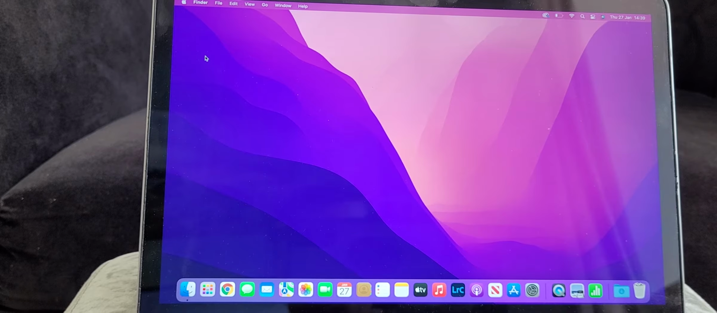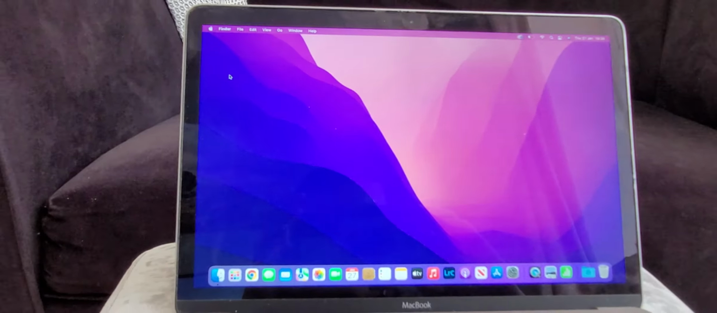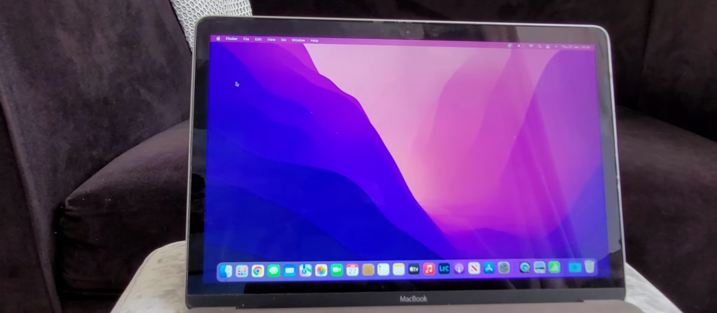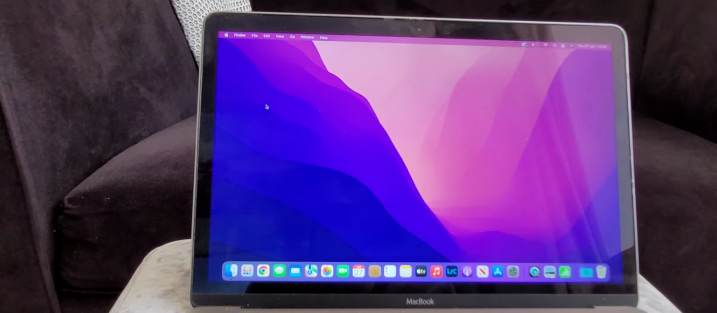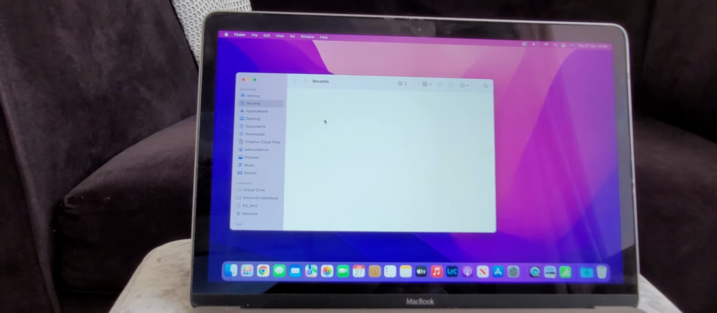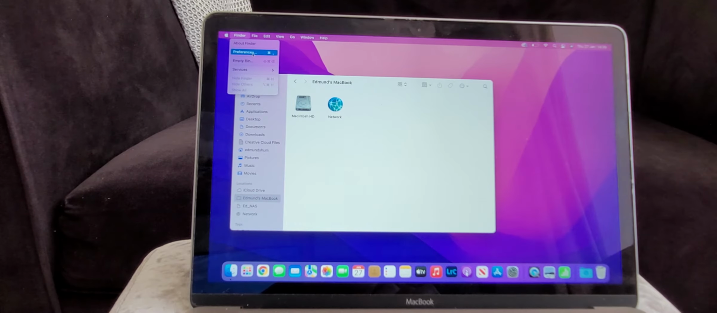Hello. If you've moved from a PC to a Mac, you will probably have struggled to find your C drive. So, if you click on Finder, it has actually appeared down here for some reason. It wasn't there earlier, but if it's not there, all you do is click Finder, go down to